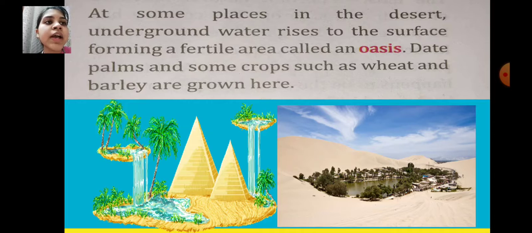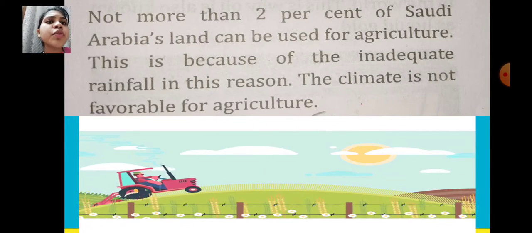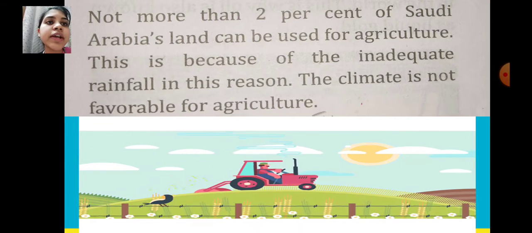Okay, date palms and some crops such as wheat and barley are grown over here. So date palms and different types of crops like wheat and barley can be found in the desert area around the oasis. Not more than 2% of Saudi Arabia's land can be used for agriculture.